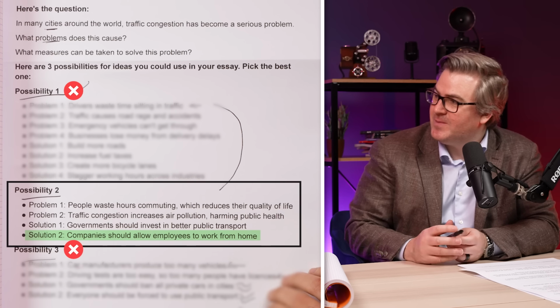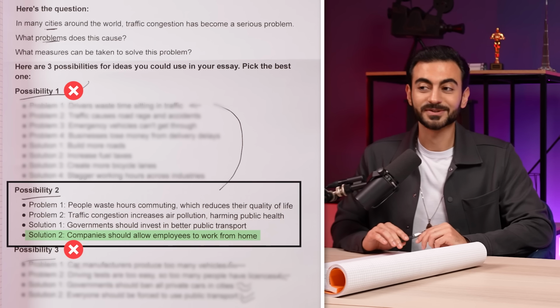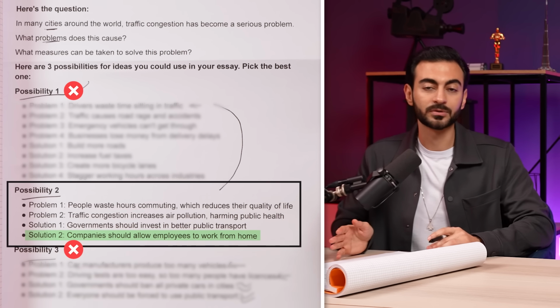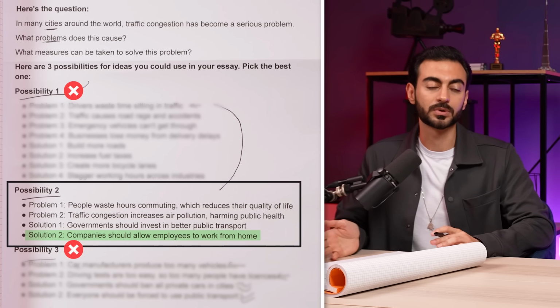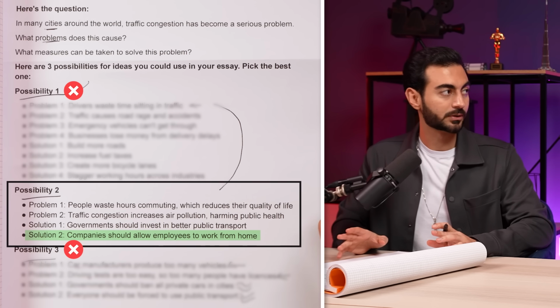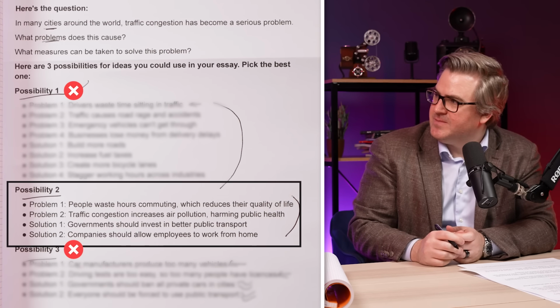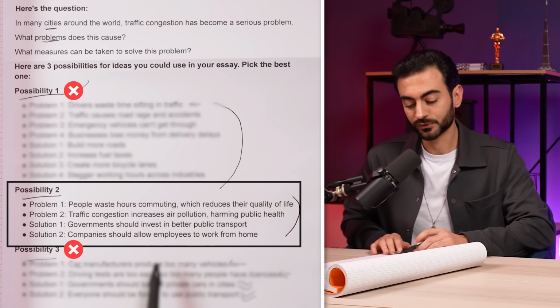Companies allowing employees to work from home. Does this solve the problem? That actually cuts perhaps half the problem, because so many companies and people can work from home. They don't really need to work from the office. They can just finish their tasks remotely. Are you happy to use these ideas in your essay? Yes, I think this is a good choice.